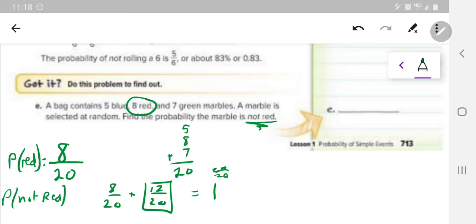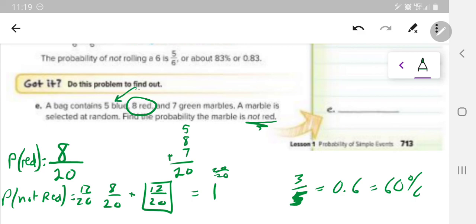right, the complement of getting red is 12/20, which would be the same as if we divide that by 4, 3/5, and that would be 0.6 or 60%. Okay, you could also just say, oh, wait a minute, just add up the things that are not red and find that probability.